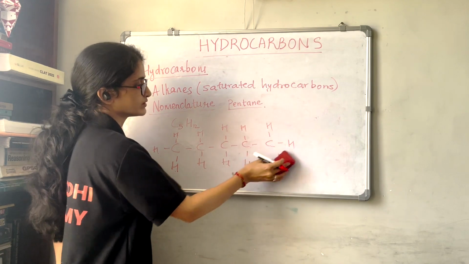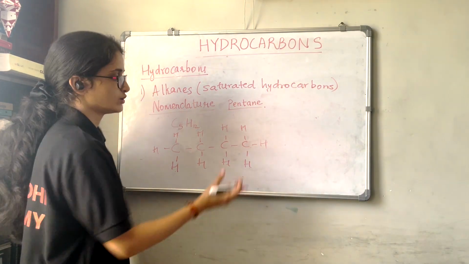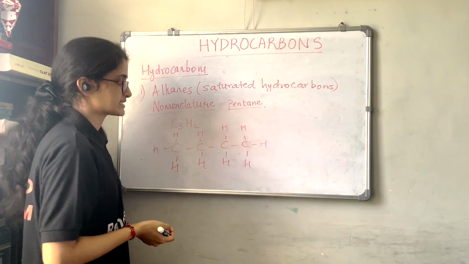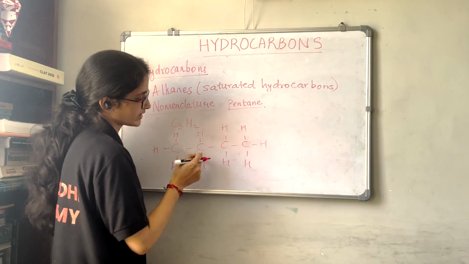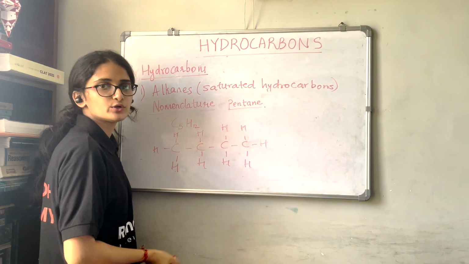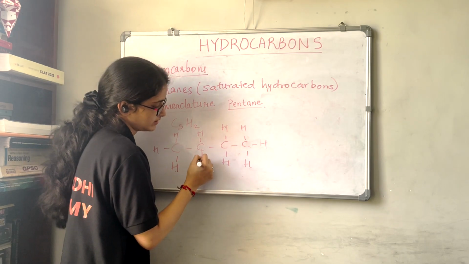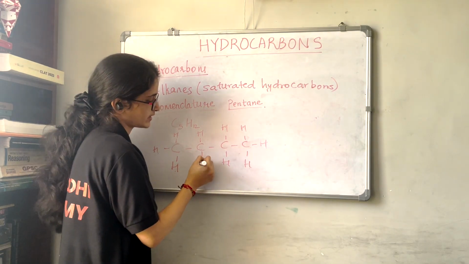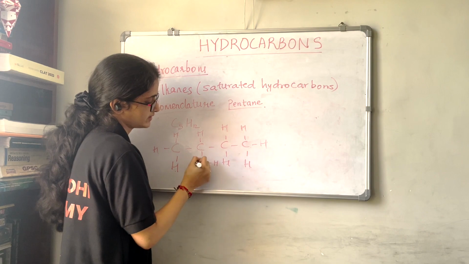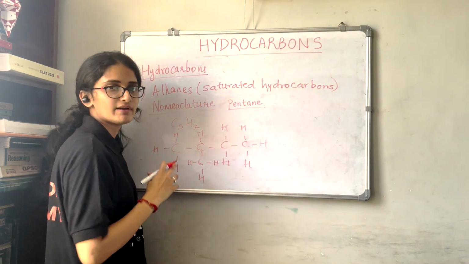If you remove this carbon from here, and if you write 1 hydrogen here to balance the valency, that 1 carbon we can write anywhere in between, like to this carbon and to this carbon also. So if you write that carbon here, we have to write 3 hydrogens here because we have to balance the valence.